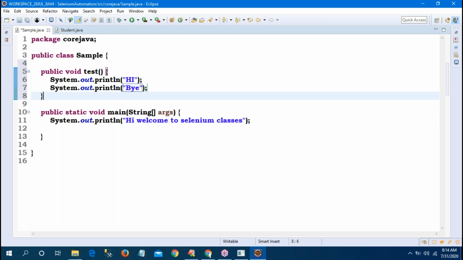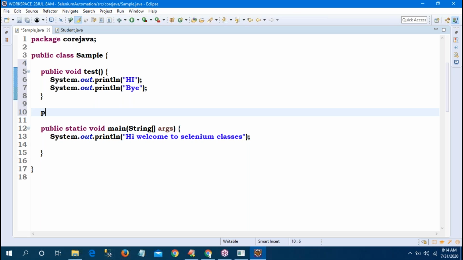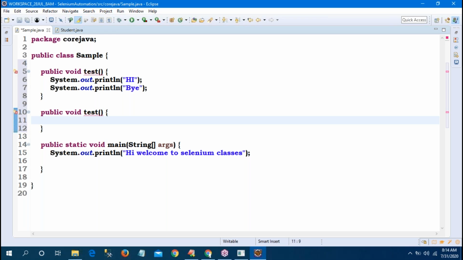So now, test is the method name. Is it a static method or non-static? Non-static, because here I'm not using any static keyword. So two lines I can make as one method. Method name unique means tomorrow if you want to create any method, it is your wish, you can create public void. If you use test again, it will show an error. Why? Just now I'm telling the method names are unique. Instead of test, you can use test1, test2, test3, test4.